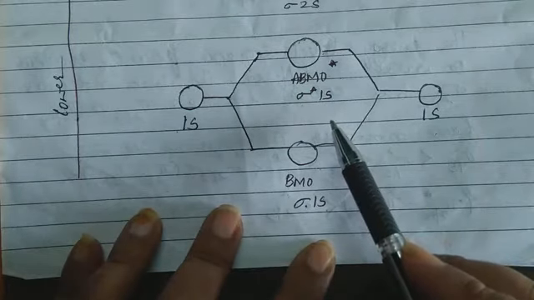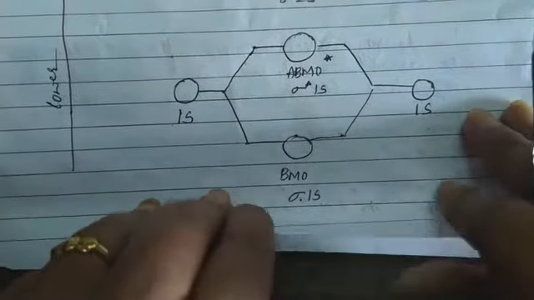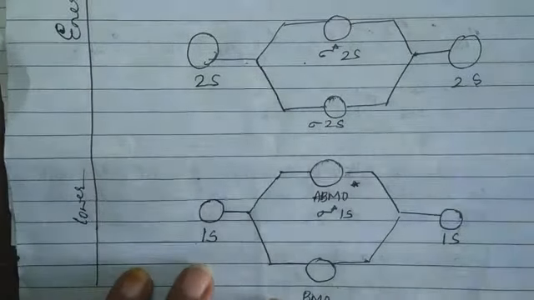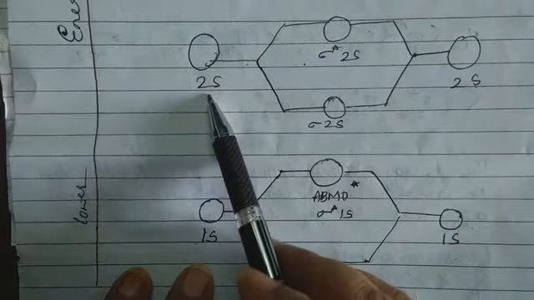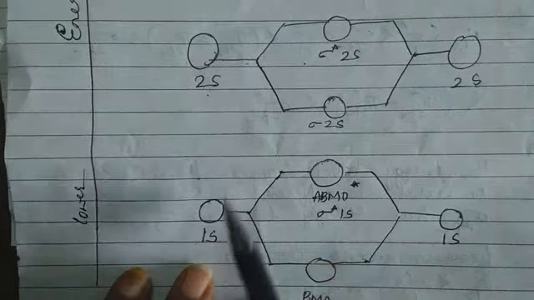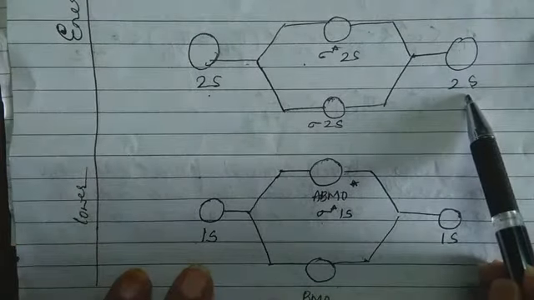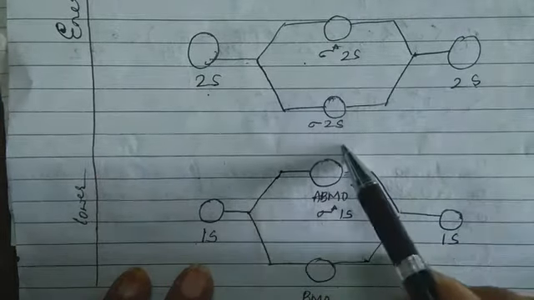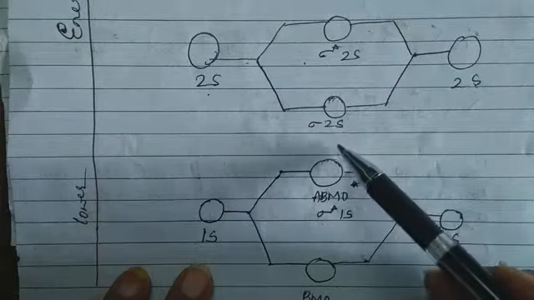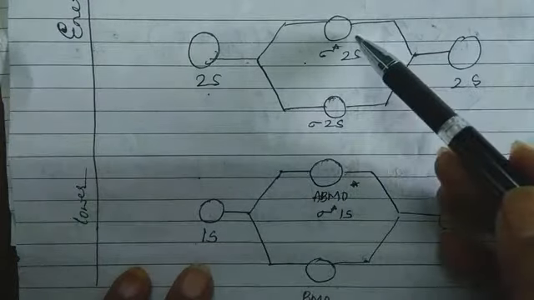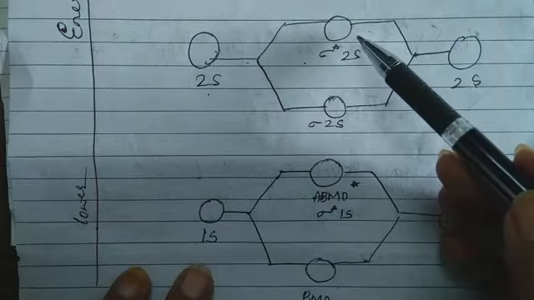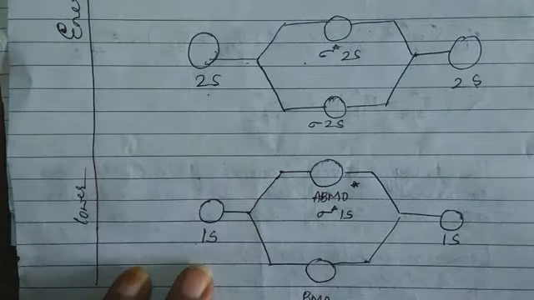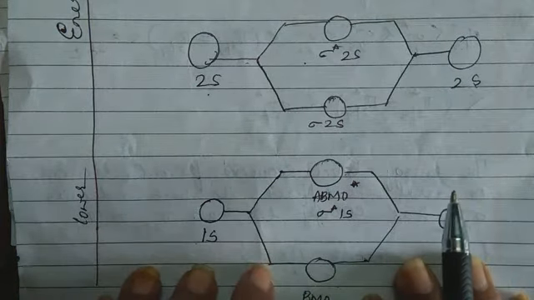After 1s, which orbital will be filled? 2s. Look here. Above this you are going to show 2s. So 2s orbital of one atom combines with 2s orbital of another atom. They form molecular orbitals. Which are the molecular orbitals? BMO, ABMO. So 2s molecular orbital and 2s antibonding molecular orbital. So after 2s, which orbital is filled? 2p orbital. How many p orbitals are there? There are 3p orbitals.